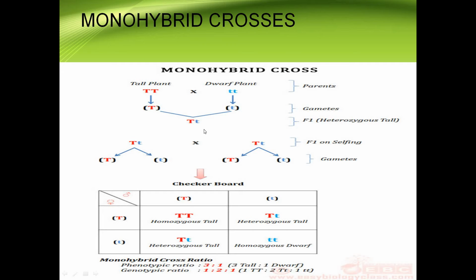Heterozygous tall. So the offspring produced from these parents are heterozygous tall. This is F1. F1 is the first filial generation.